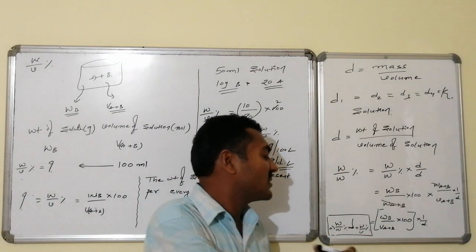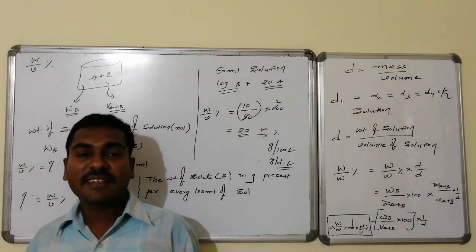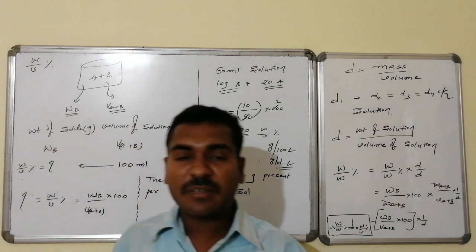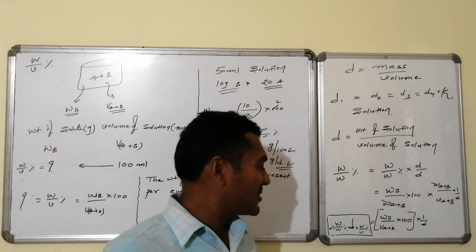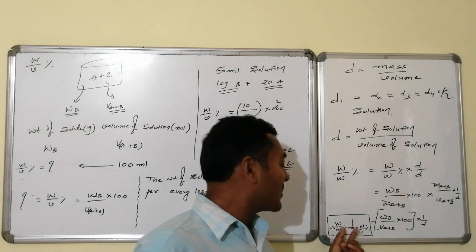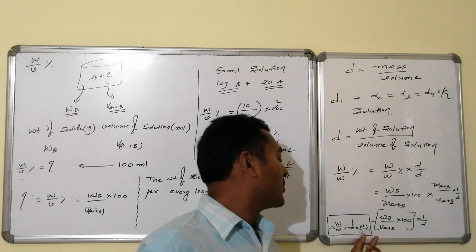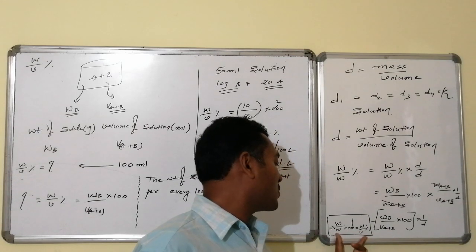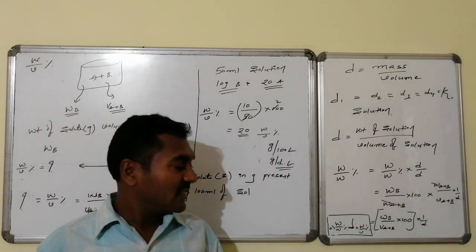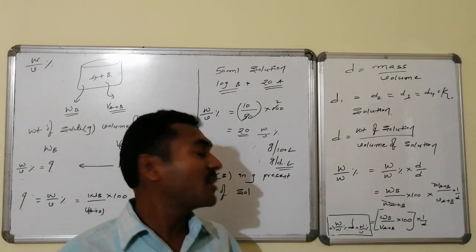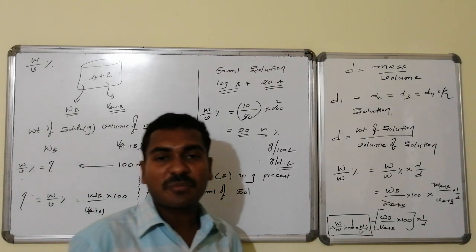Thus, once again, three varieties of problems can be made on behalf of this particular logic: conversion of weight by weight percentage to weight by volume percentage, or weight by volume percentage to weight by weight percentage, with the help of density. These two may be given and you may be asked to calculate this. Otherwise these two are provided and you may be asked to calculate the density. Thus three varieties of questions can be framed on behalf of this logic: weight by weight percentage into density becomes equal to what?